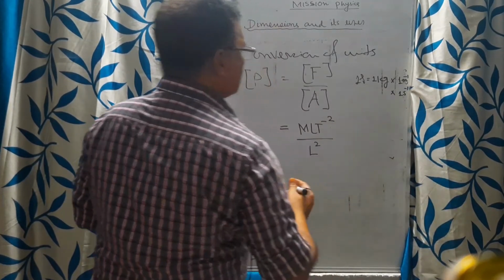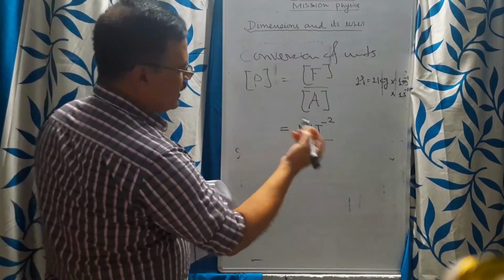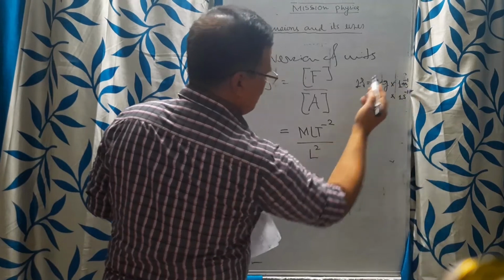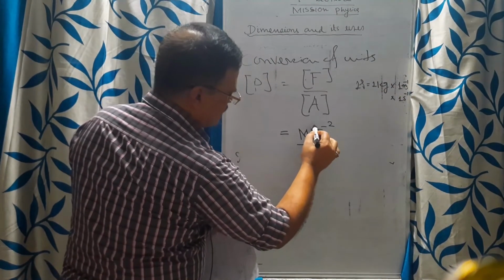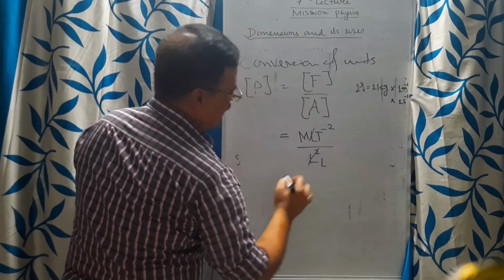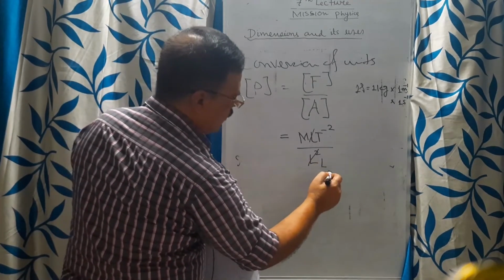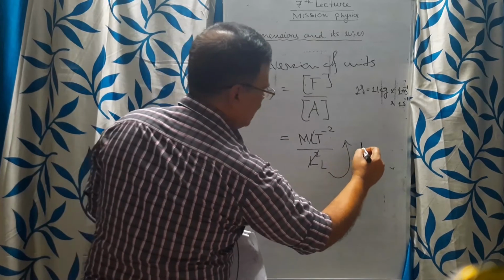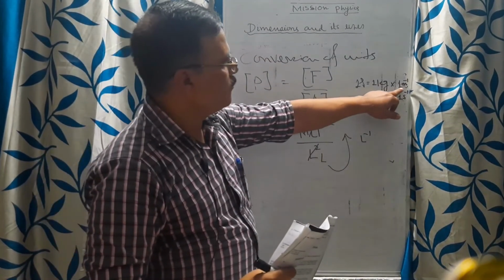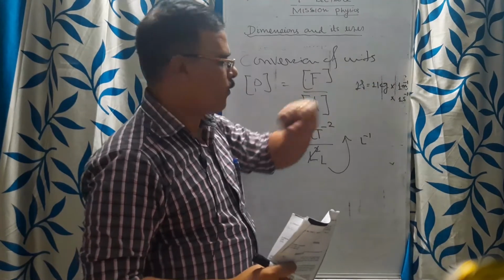Why 1 meter to the power minus 1? Because if we cut this L with this L, you will get only one L, and if this L goes up, it will be L to the power minus 1. That is why 1 meter to the minus 1.